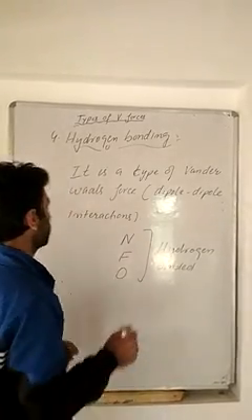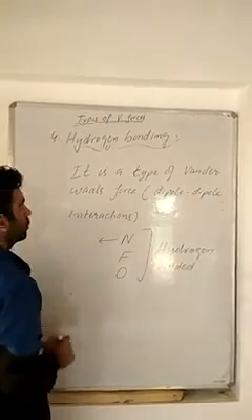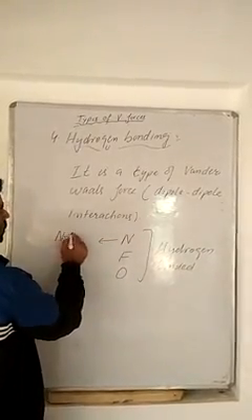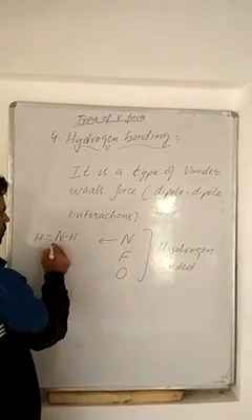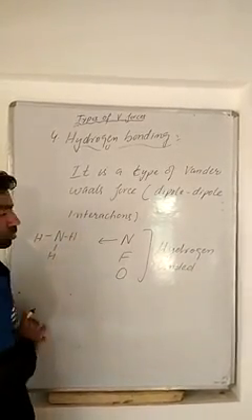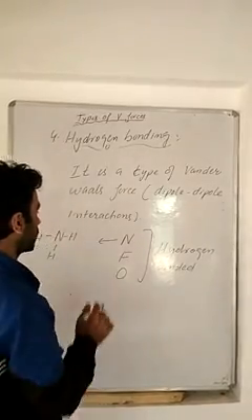Now we will take examples. If we take ammonia, NH3, here we have hydrogens bonded directly to nitrogen.